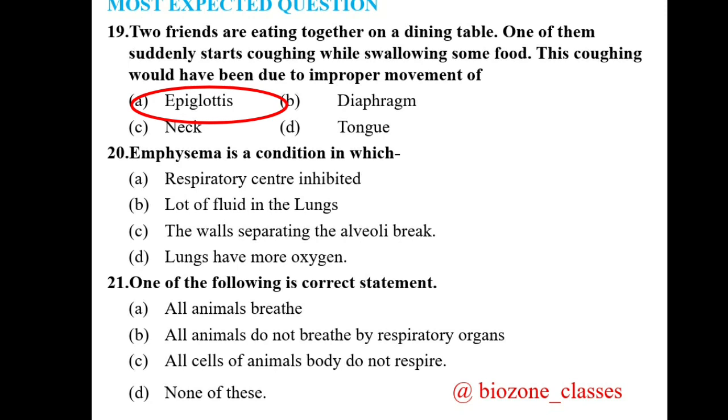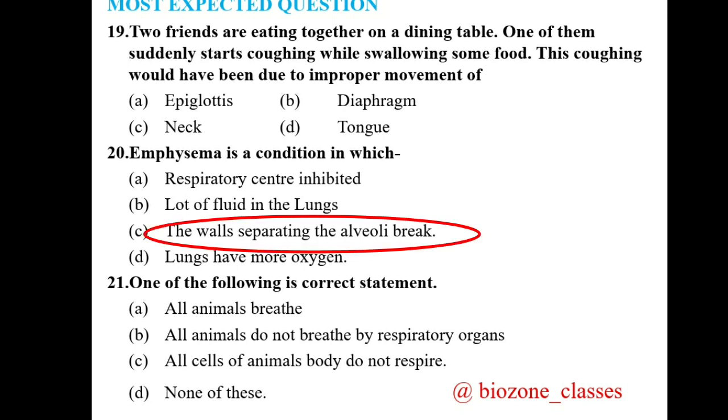Question 20, emphysema is a condition in which, a most important question, is this. A, respiratory center inhibited. B, lot of fluid in the lungs. C, the walls separating the alveoli break. And D, lungs have more oxygen. So students, the correct option for this question is C, the walls separating the alveoli break. Mainly the reason for this condition is regular smoking, which is the main cause of emphysema.